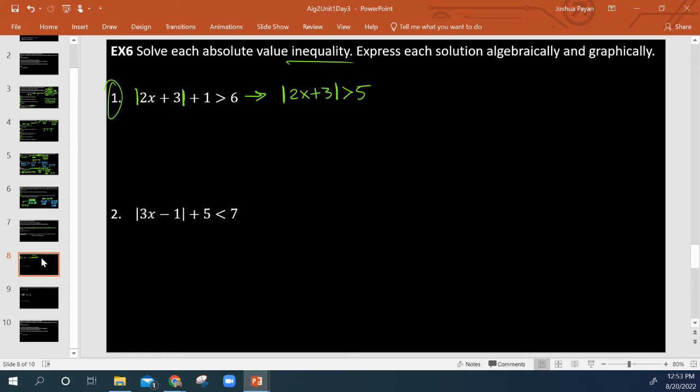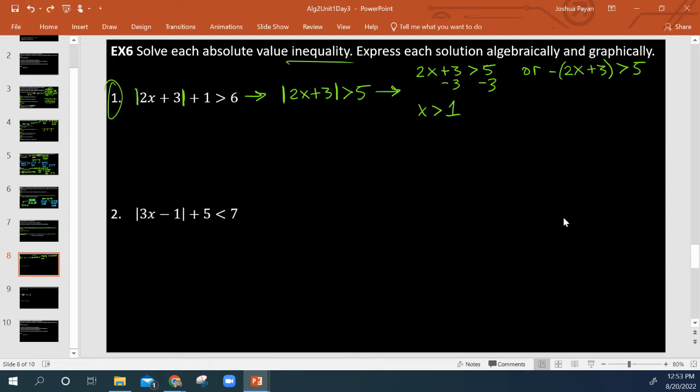Now that we've got it by itself, we get our OR statement. 2x plus 3 is greater than 5, or, and so far nothing really has changed, negative 2x plus 3 is greater than 5. Here we're just going to still do algebra, get x by itself. So we're going to do minus 3, and then divide by 2 after that. So x is going to be greater than 1, right? Because 5 minus 3 is 2. 2 divided by 2 gives us 1.